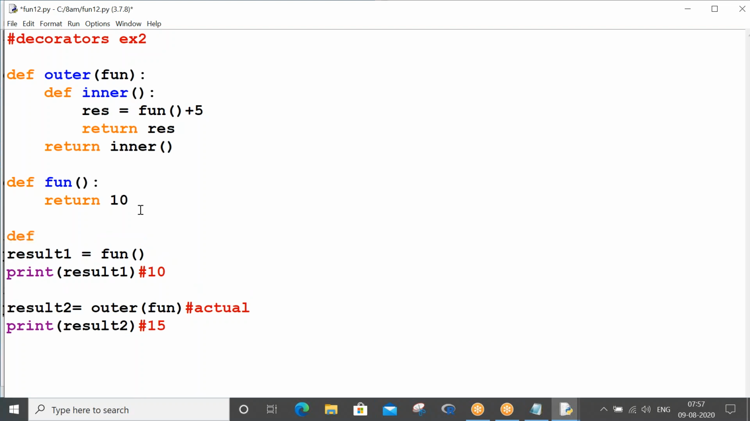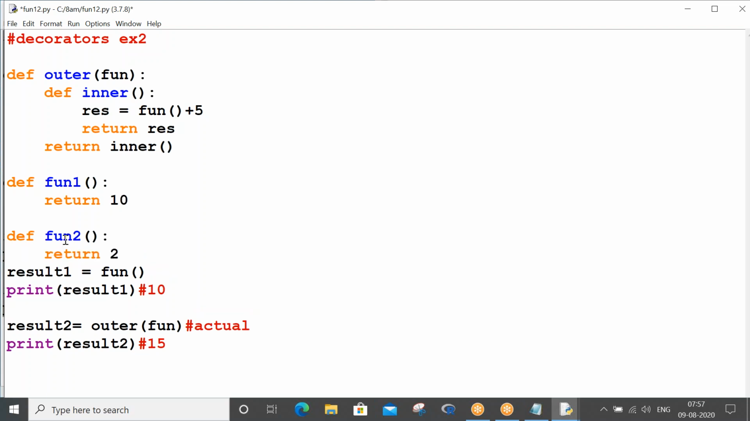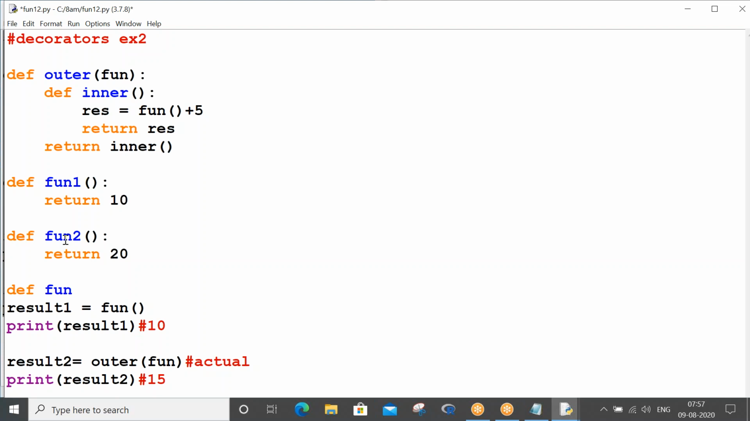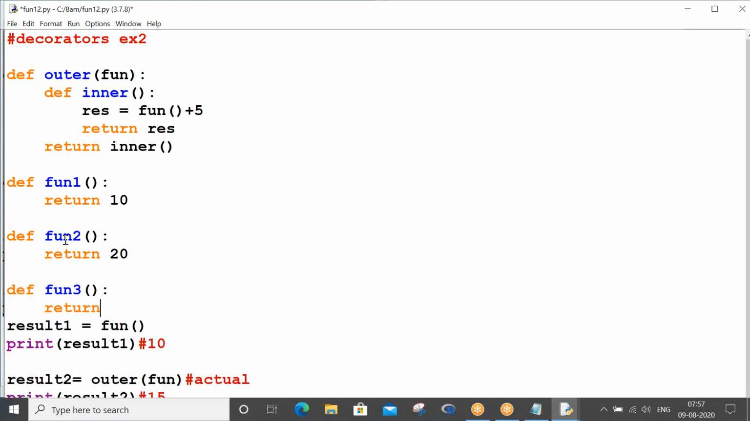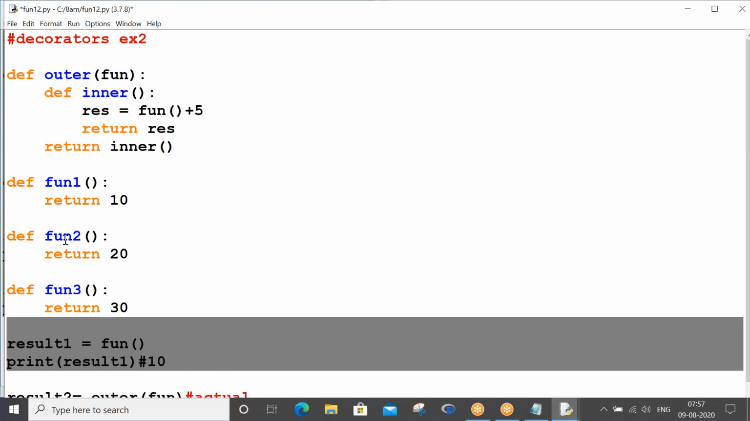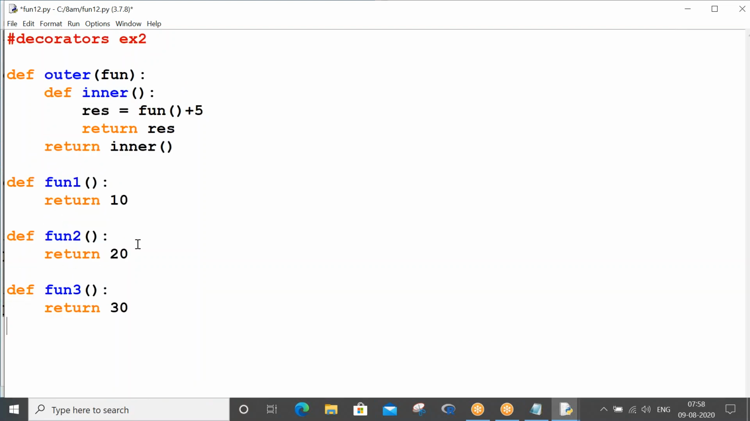Now you have function 1. Now I'm going to define function 2, and this function 2 returns 20. Now another function 3, this is going to return 30. So what we have done is we have got three functions in our program. Whenever you have three functions in your program and you would like to modify some specific functions, what do I do?